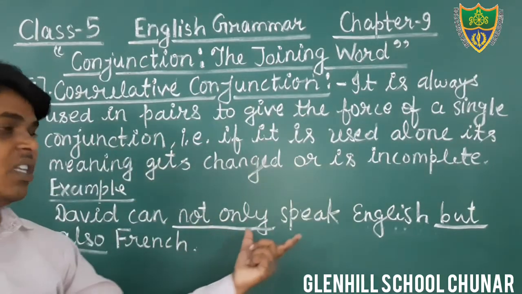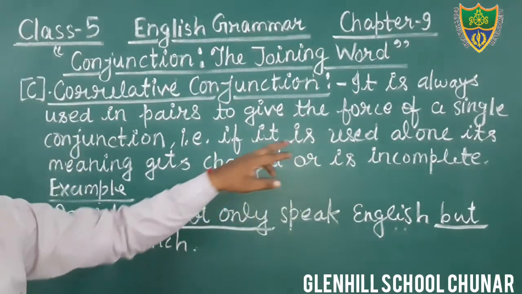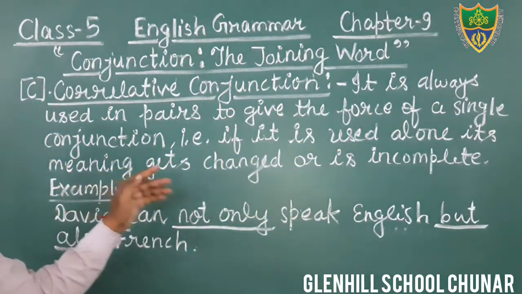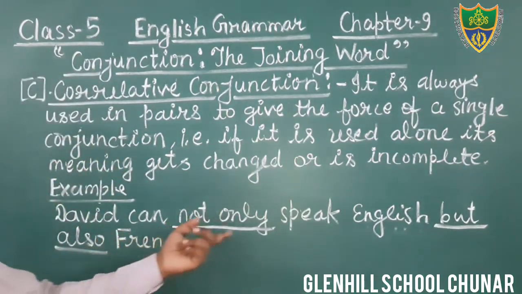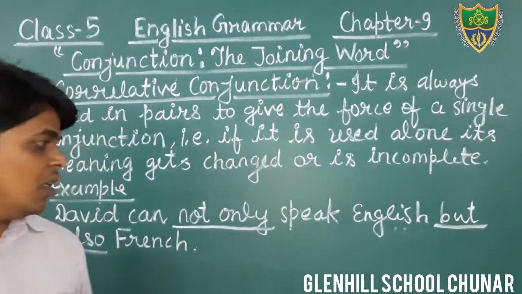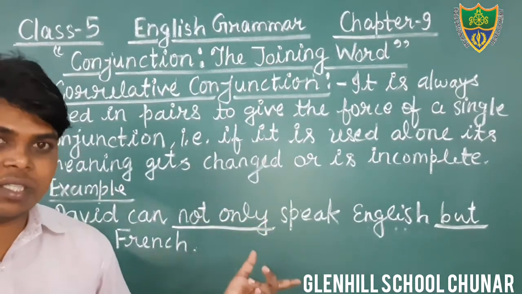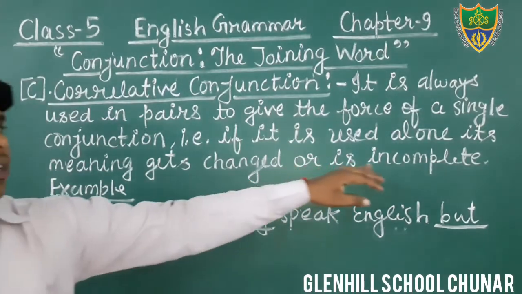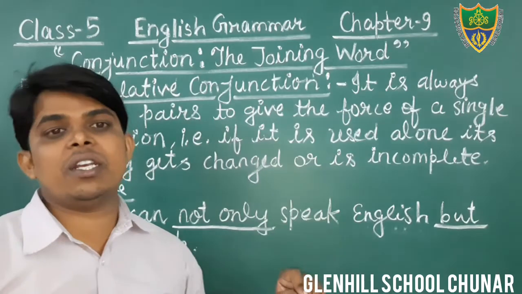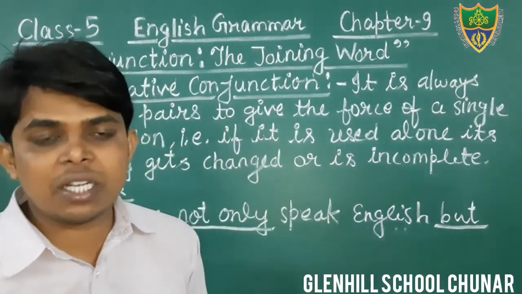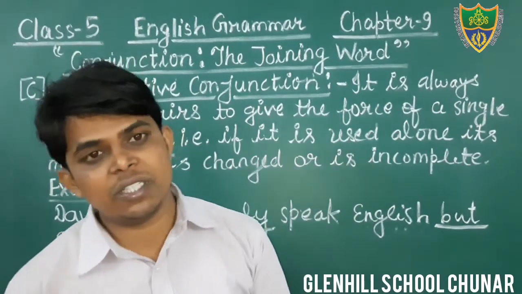When we use it alone, suppose we use only not only speak, then it will not give the complete sense, or its meaning will be changed.